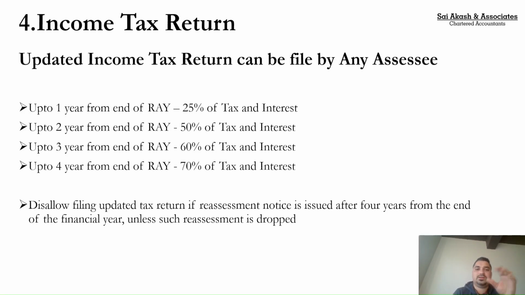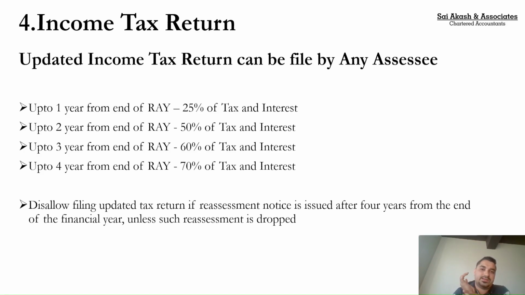So this is technical, just to make you understand. In such cases it is not applicable, and in specific cases wherein you have got a notice under 148, 148 is the income escaping assessment or a reassessment, what we call. In that case, if you have got the notice, until and unless those proceedings are dropped, you cannot file the updated return for that income.